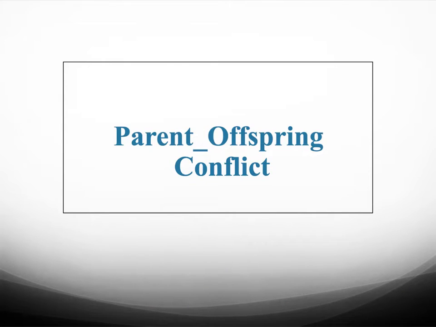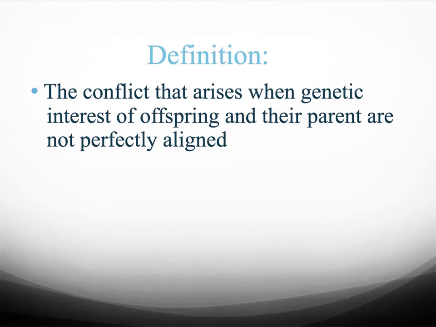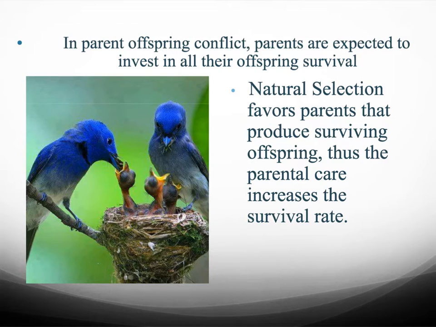Our topic is about parent-offspring conflict in evolutionary biology, which is defined as the conflict that arises when genetic interests of offspring and their parent are not perfectly aligned. In parent-offspring conflict, parents are expected to invest in all their offspring's survival. Natural selection favors parents that produce surviving offspring. Thus, parental care increases the survival rate.